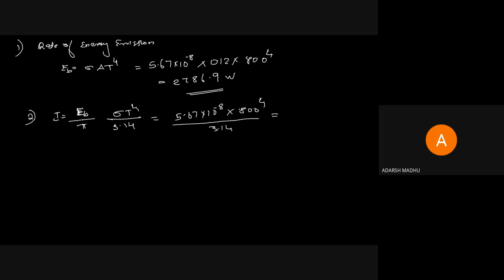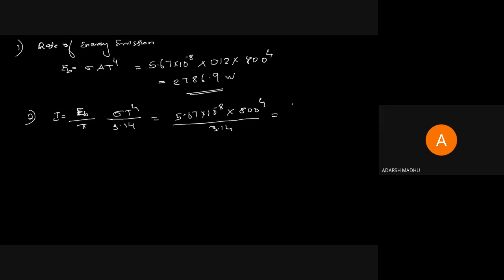That is the value for intensity of normal radiation. The rate of energy equation is in the unit of watt, but here we get watt per meter square, that is per unit area.